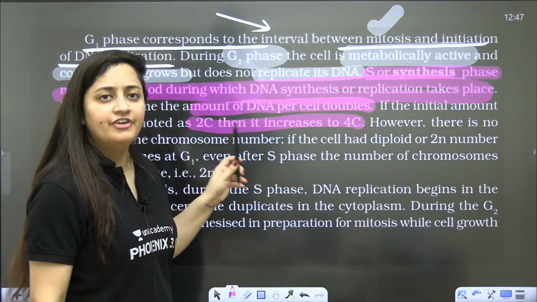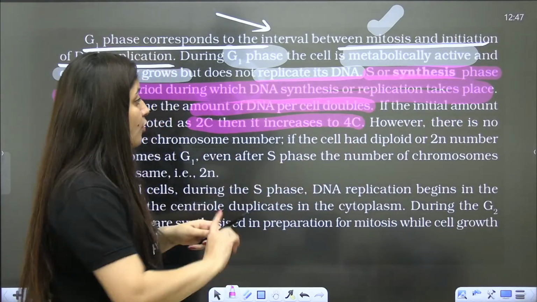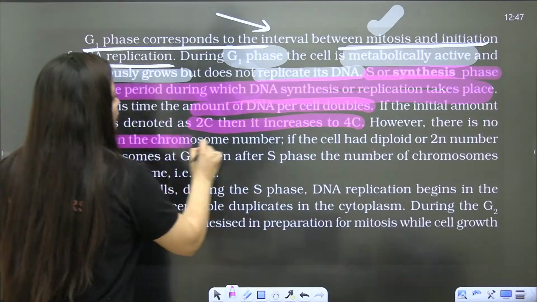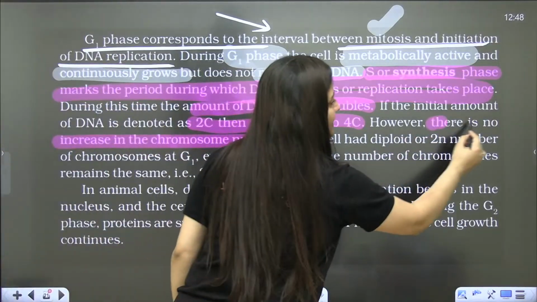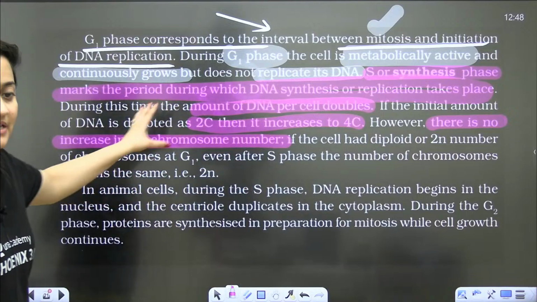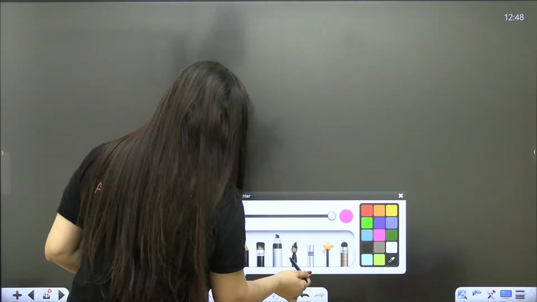So initially if it is 2C, it will become 4C, but the number of chromosomes will remain the same. There is no increase in the number of chromosomes. I believe that you know it. If you don't, let me explain.